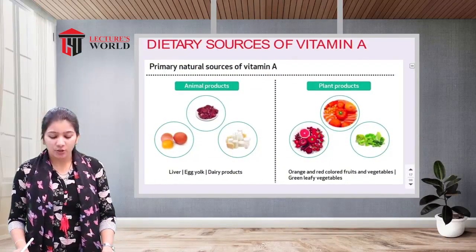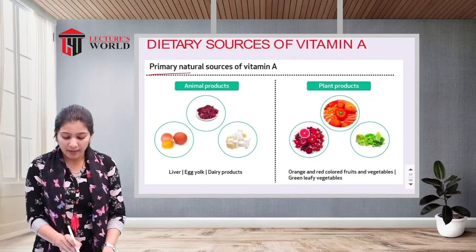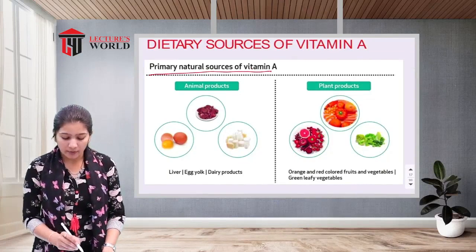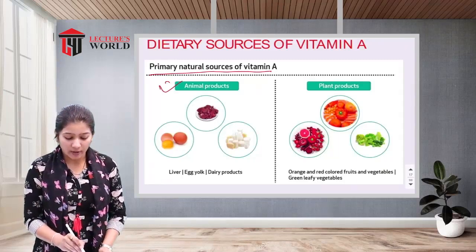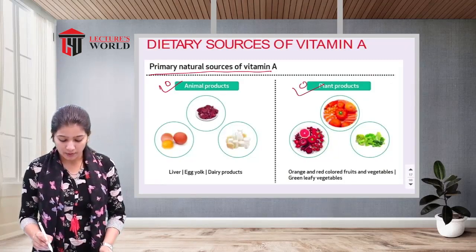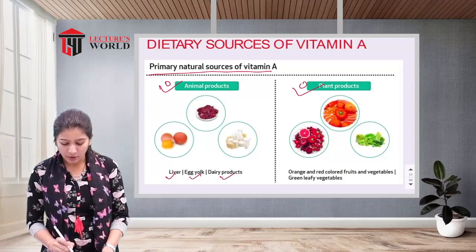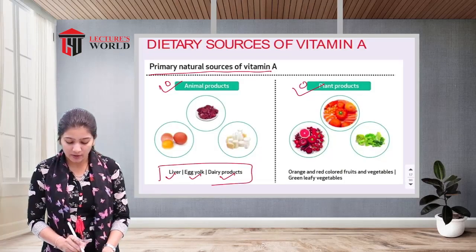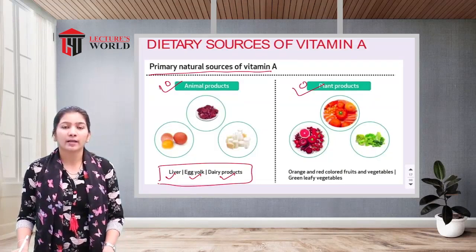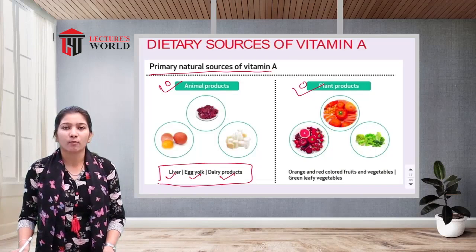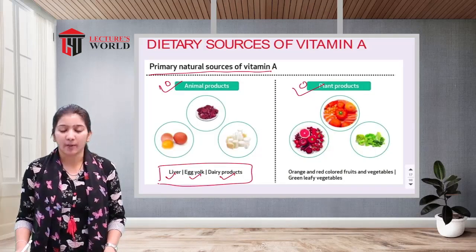Now the dietary sources of vitamin A. The primary natural sources of vitamin A are given here category wise, from animal products and from plant products. Liver, egg yolk and dairy products are the animal or non-vegetarian sources. From the liver, from eggs and from different kinds of milk and milk products, we will get an adequate amount of vitamin A.